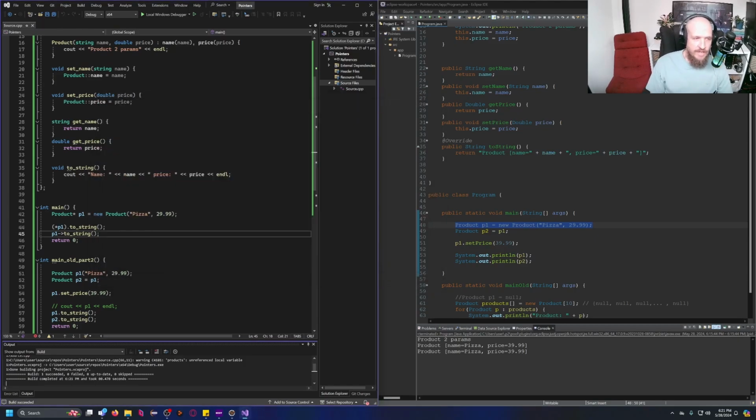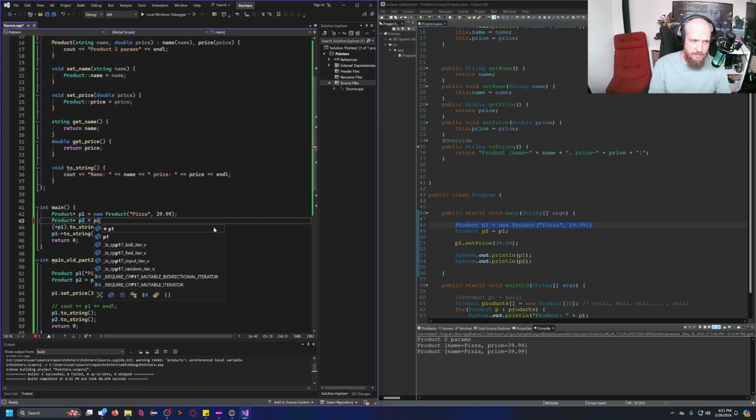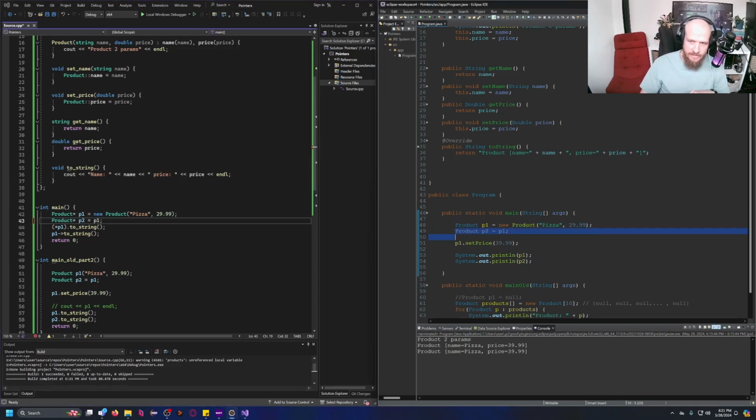See? However, if I create another product pointer, P2, and I'm going to go ahead and say P2 is P1. Now, bear in mind, in Java, when we did this, when we modified P1, this modified P2 as well, because Java thinks everything is a pointer, right? Now, in C++, if we go ahead and do this, it is a little bit like Java.